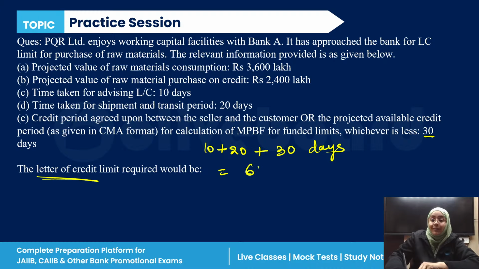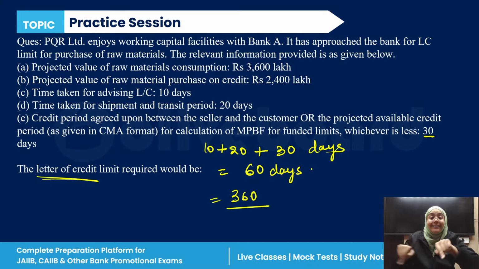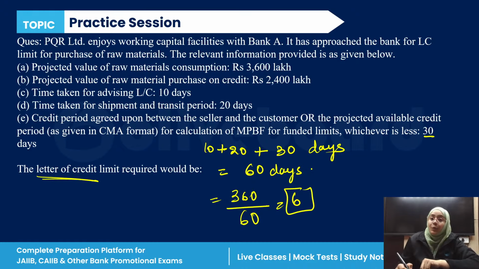It is 60 days, right? Now, if we consider 360 days in a year, the total credit cycles in a year is 6, obviously, right?